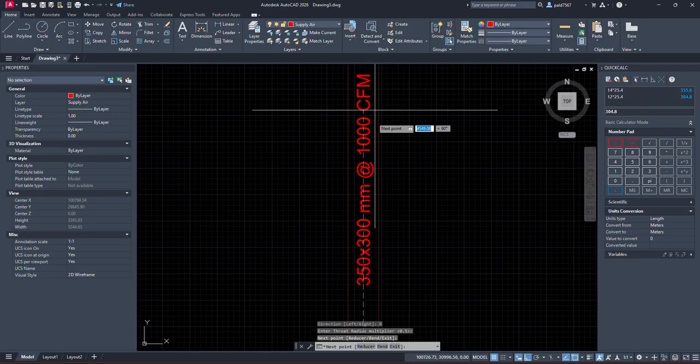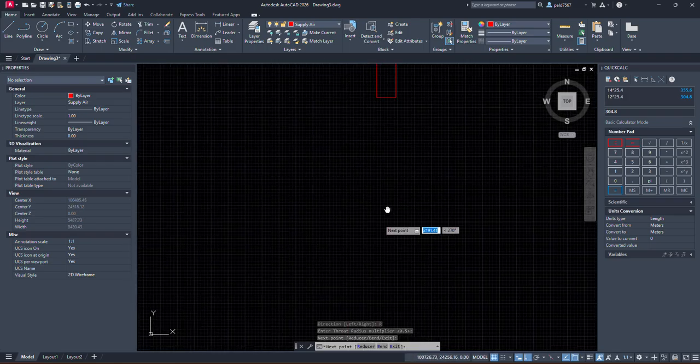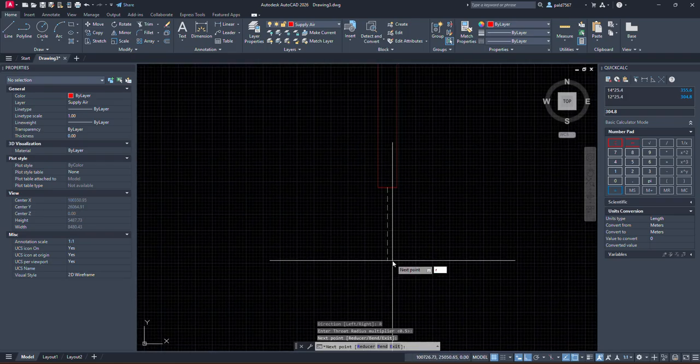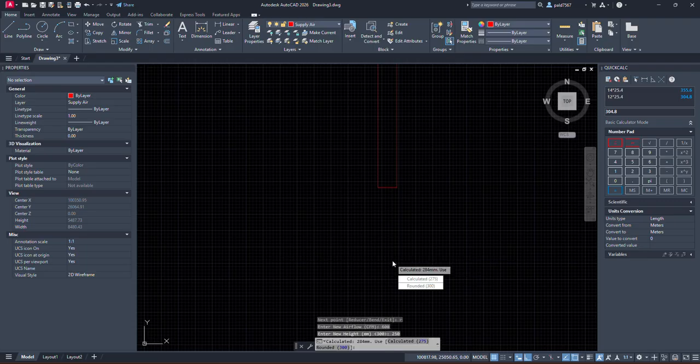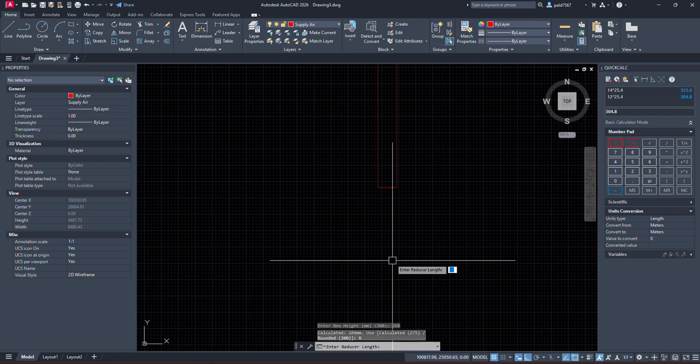Now let's say we want to reduce the duct size. We take reducer, and we select CFM is 600, and with the preferred height I would say 250 mm. The calculated size is 275, but we can go with rounded 300. Let's say this. So this is now asking for reducer length, that is, let's say 600 mm.